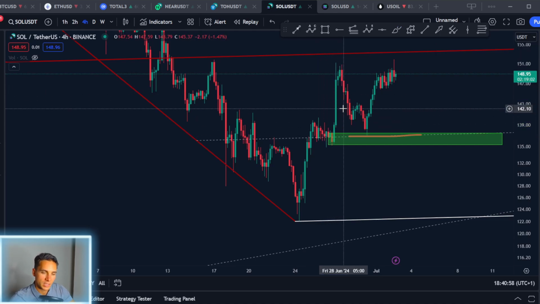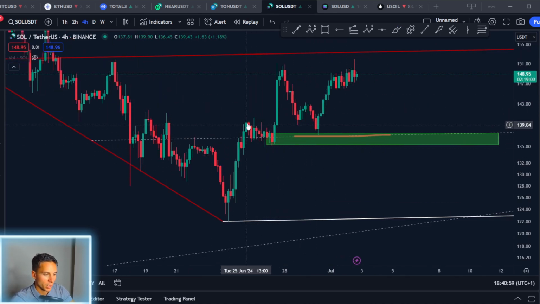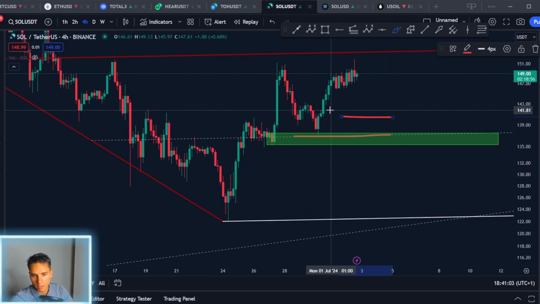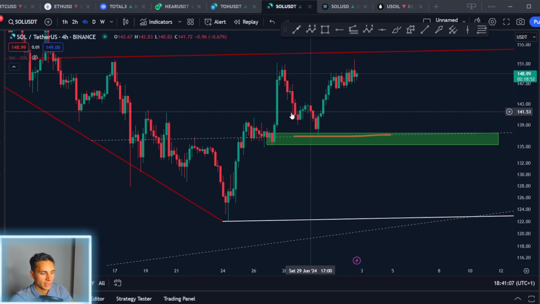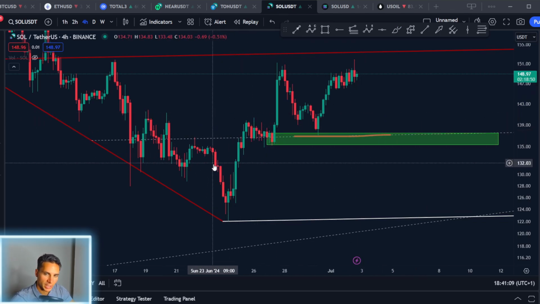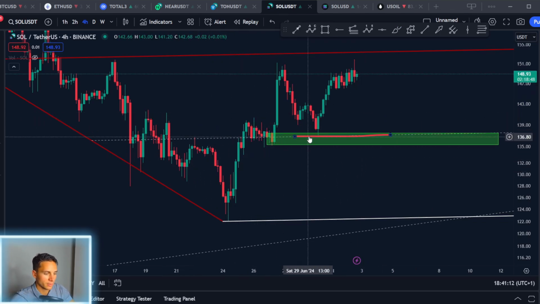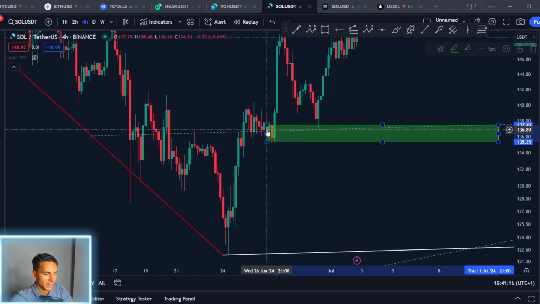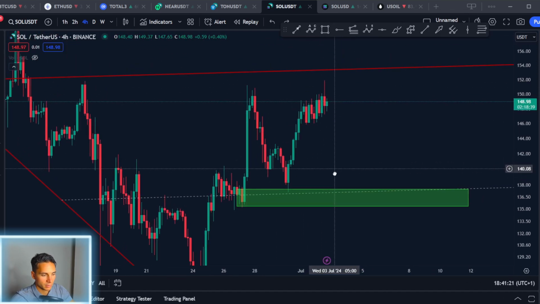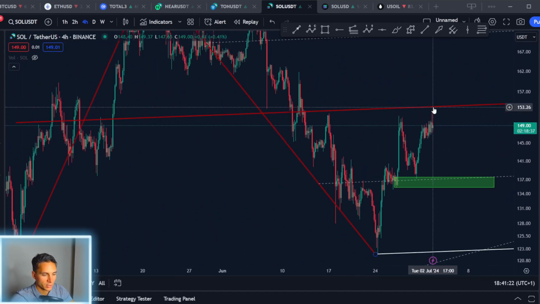That's usually a sign that big whales are accumulating, since if they just place a buy order straight into the market, that will push the price higher. So what they have to do is find moments where price is going sideways, where they can slowly start to accumulate. This is usually a sign that big whales are interested in doing business at these levels, and that's exactly what we got here. You can see Solana came down here, and right now we have bounced. So my next target is at around 153 for Solana.